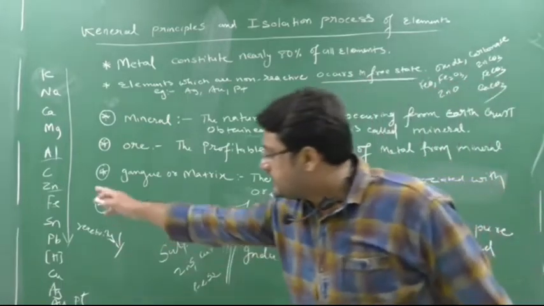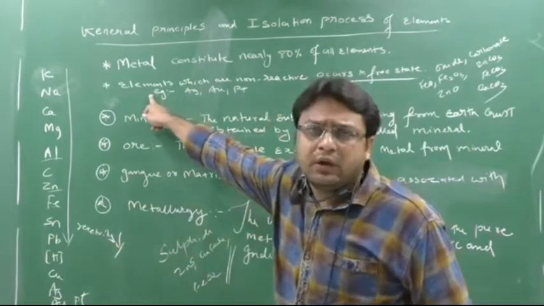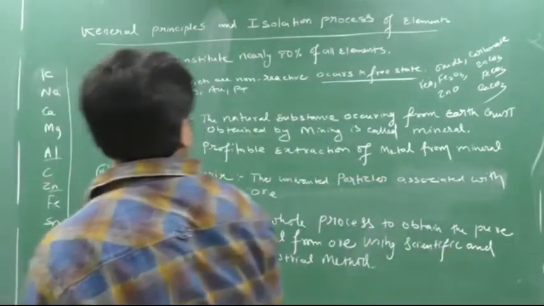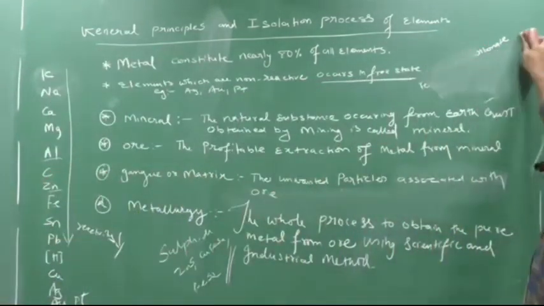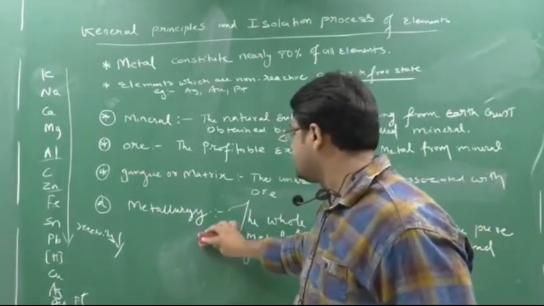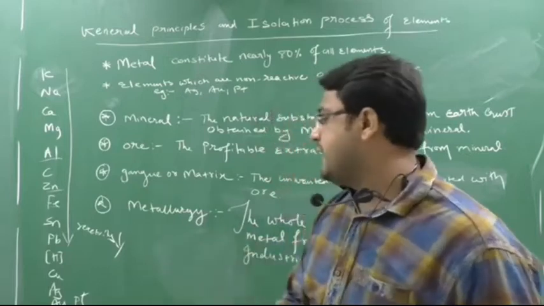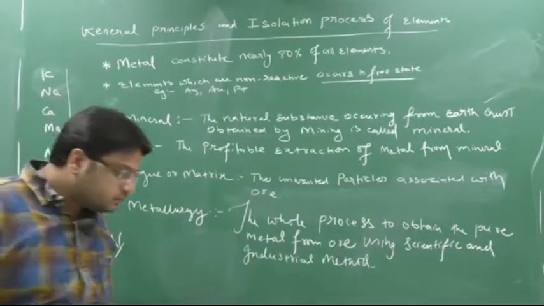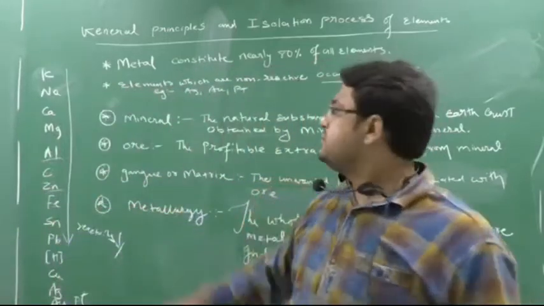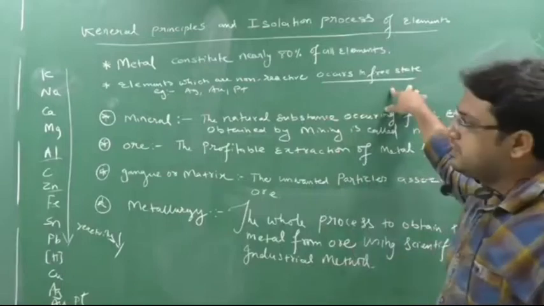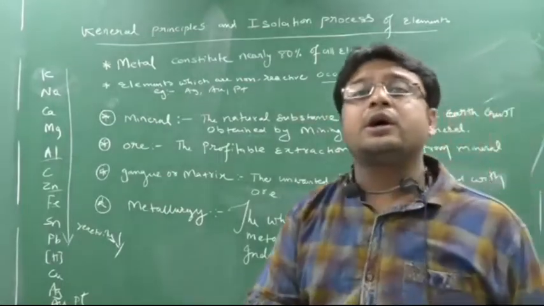And I told you the reactivity series. Here elements mean what? Metals. So metals which are least reactive will not occur in a combined form. Instead they will occur in a free state, meaning from the earth crust we can obtain them directly, like gold, Au, or platinum. So the elements which are non-reactive occur free, but elements which are reactive will not occur free.